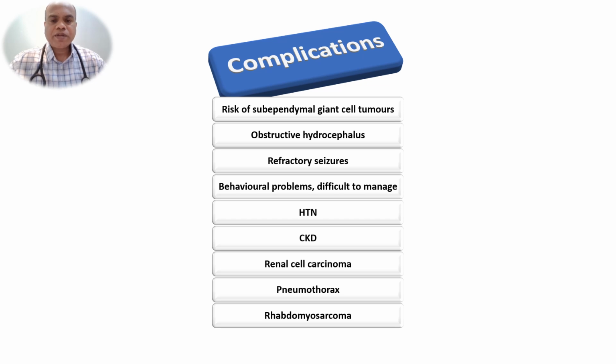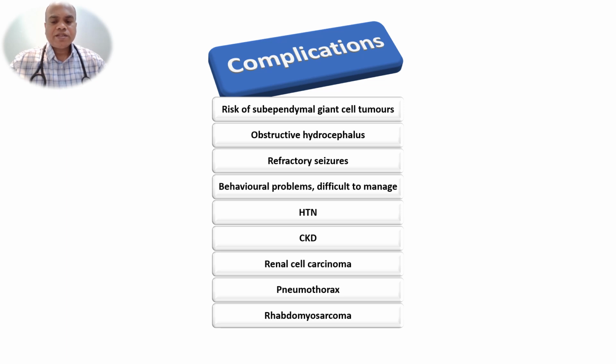The complications we expect in tuberous sclerosis patients in the future: they may develop subependymal giant cell tumors from subependymal nodules, which are present at the ventricles in the subependymal region. Sometimes they may cause obstructive hydrocephalus. Cortical tubers are responsible for refractory seizures, and these patients have behavioral problems which are difficult to manage. These are the neurological complications of tuberous sclerosis patients.